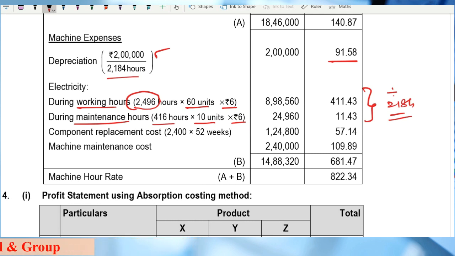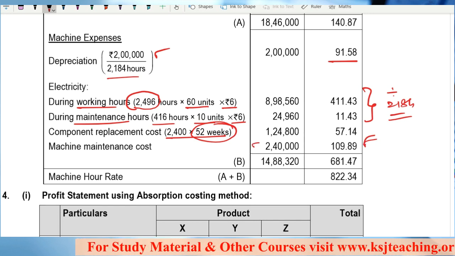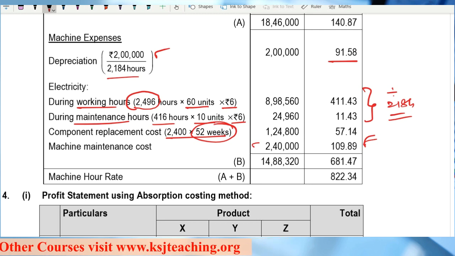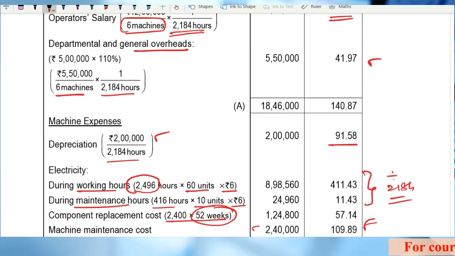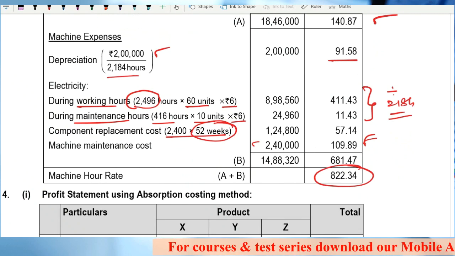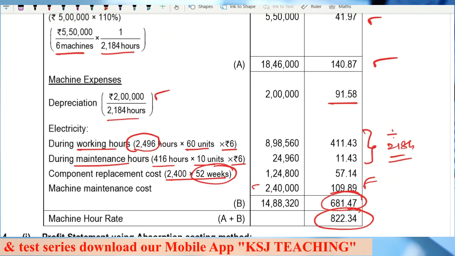Component replacement, 2400 into 52 weeks. You will get the annual figure, divided by effective machine hours. You will get the per hour rate. So machine maintenance cost 2,40,000 again. Now this is for one machine only. This is not to be divided by 6. Okay. So this is your machine hour rate: the total of standing charges and the total of machine expenses will give you the machine hour rate that was required by the question.